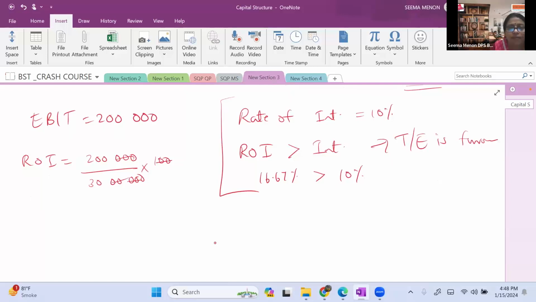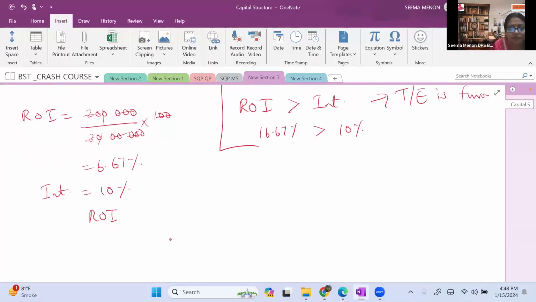So here we are getting 6 3s are 18, 6.67, we are getting ROI. And in the same case, the interest on debt was 10%. Here ROI is 6.67 and the interest rate is 10%. So ROI is less than the rate of interest, so our financial leverage or trading on equity is unfavorable.